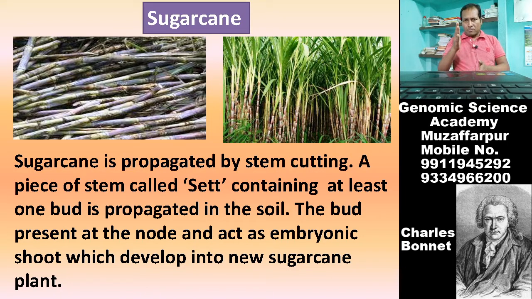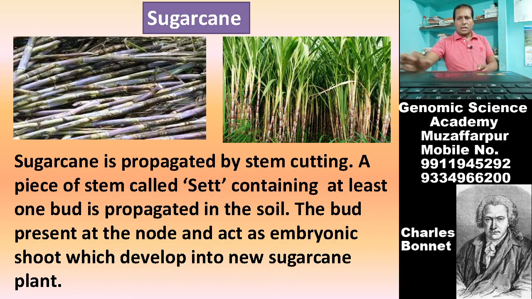A small piece is prepared from the sugar cane plant, and this piece of stem is known as a set, which must contain at least one bud, that is the eye, which is propagated in the soil and will grow into a new plant.